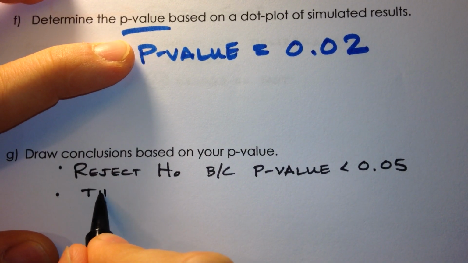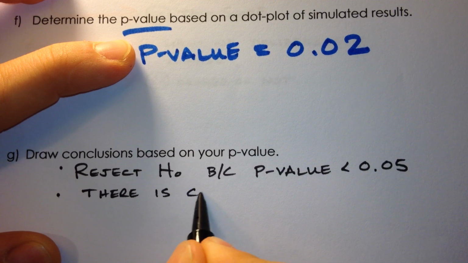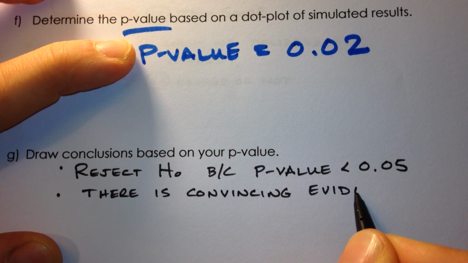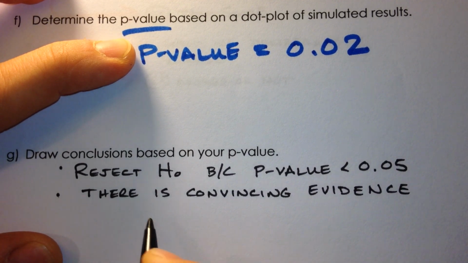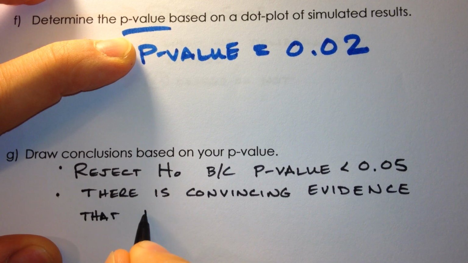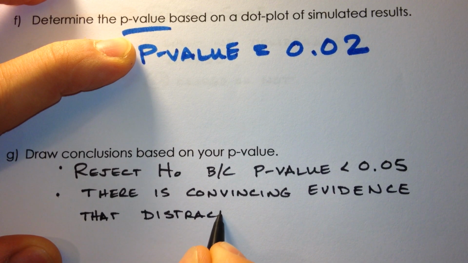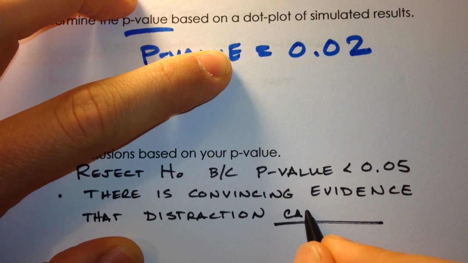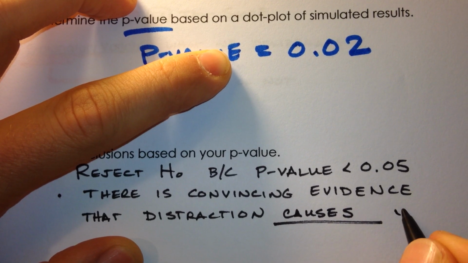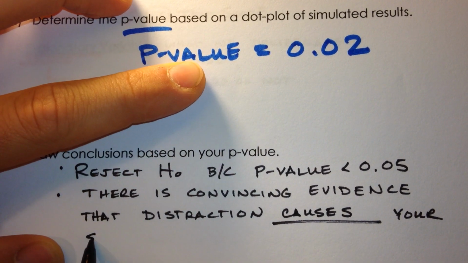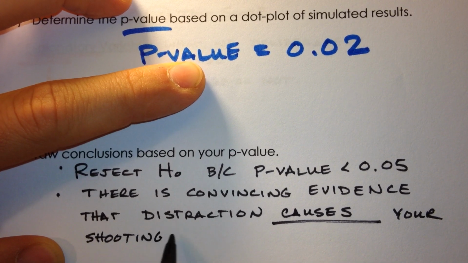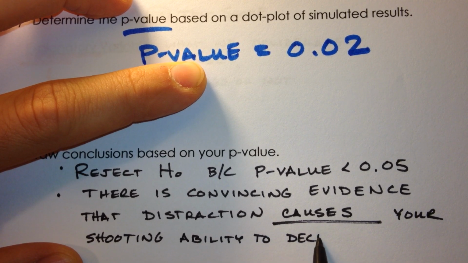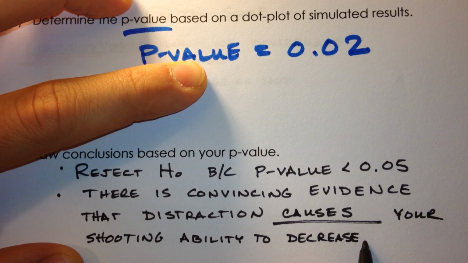Now, we can draw some conclusions in the context of the problem from that. So we can say there is convincing evidence that distraction, and here's what's different for today, causes your shooting ability to decrease. And that's big.